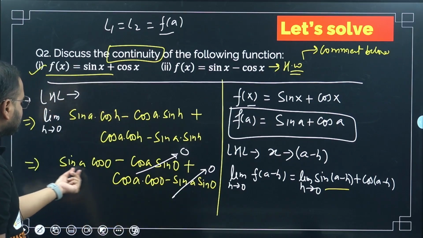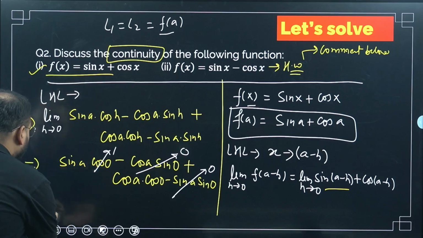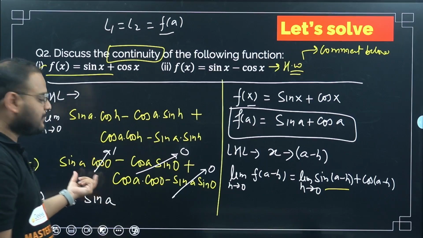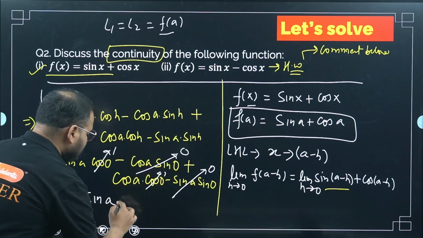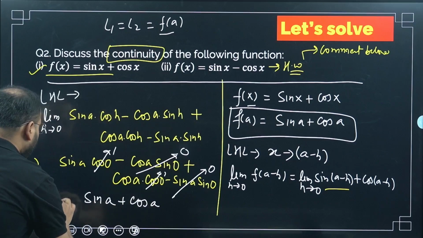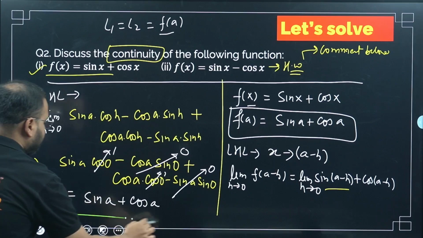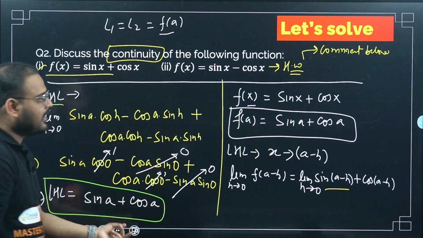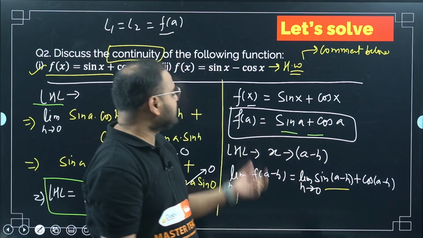What do I have left now? Cos 0 is 1, so over here I'll get sin A only. Here also cos 0 is 1, so this is simply cos A, with a plus sign. So what is this? This is my LHL. I got the LHL as sin A plus cos A, and I got this also as sin A plus cos A. So one part is clear.